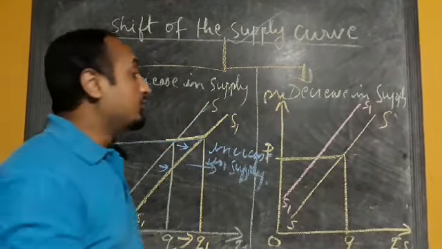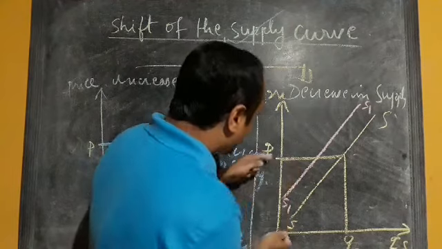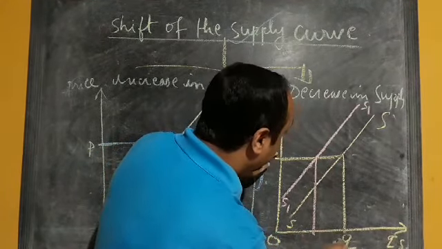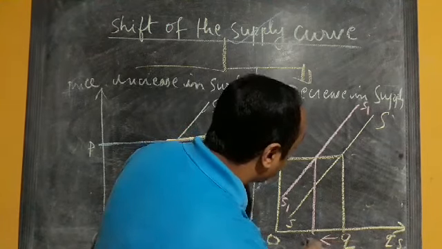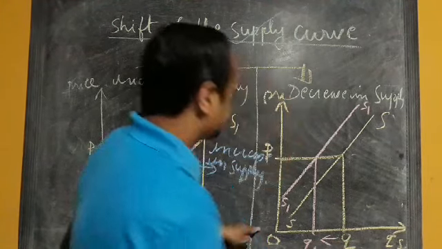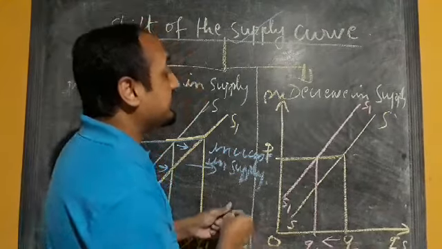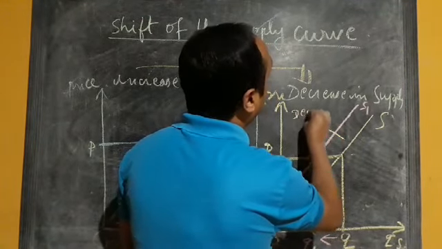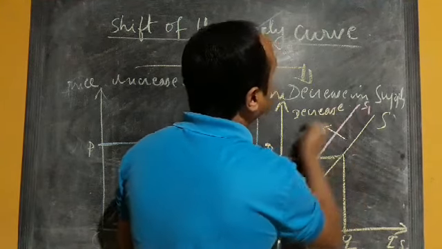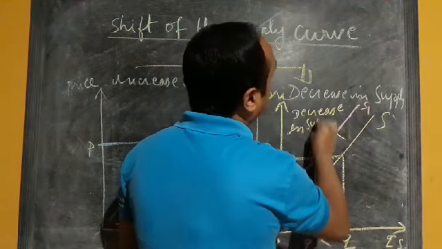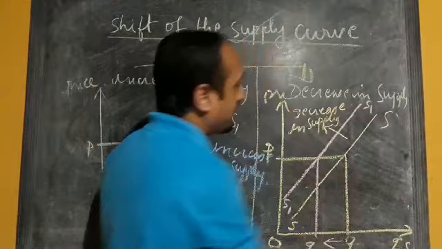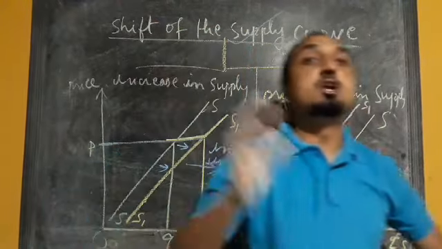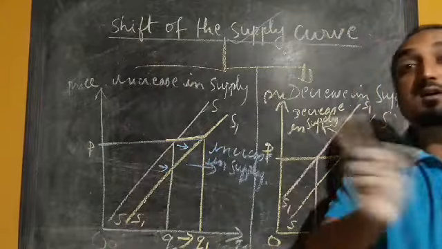What we can notice is that at the same price OP, the quantity supplied of the commodity is decreasing from OQ to OQ1. So this is the case of decrease in supply. Once again, listen: this decrease in supply takes place due to change in other factors, not because of price.